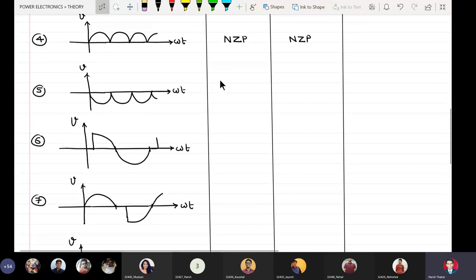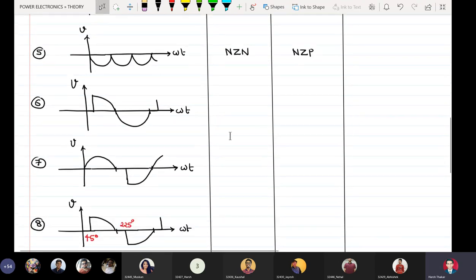What about waveform number 5? It's a mirror image of 4. So what will be the value for average content? NZN, NZP. Very good. So waveform number 5 is existing only below x-axis. So it will have a non-zero negative average value. Because it is changing, it has a non-zero RMS value. So again here we have non-zero, but it is negative because it exists below x-axis. And as usual, RMS has to be NZP.